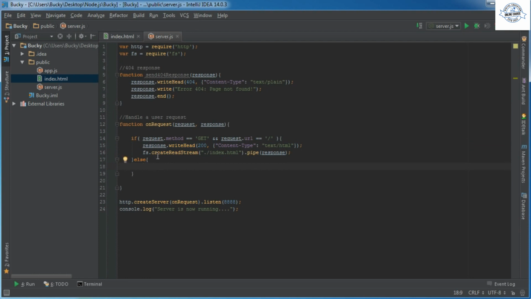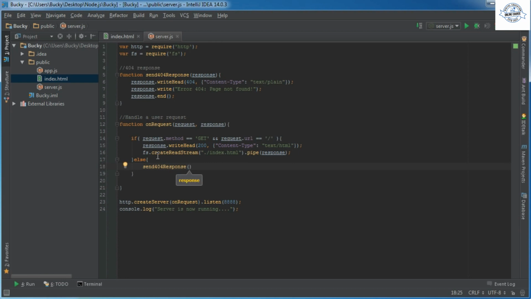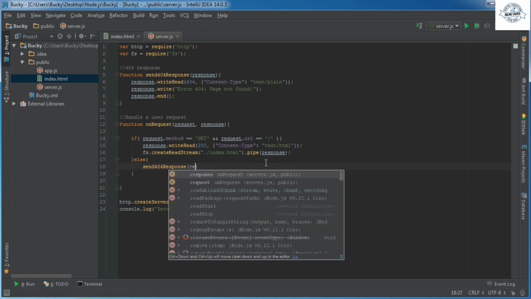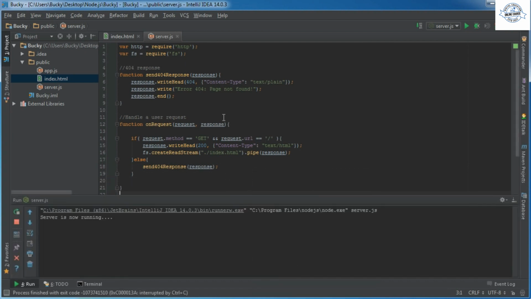Else, that must mean that they were trying to connect to a web page that we don't have, maybe like bacon.html. We don't have one of those. So in that case, we're just going to send a 404 response, and of course, we need to pass along our response object. So that's actually it. Let me go ahead and run this bit of code and check it out.